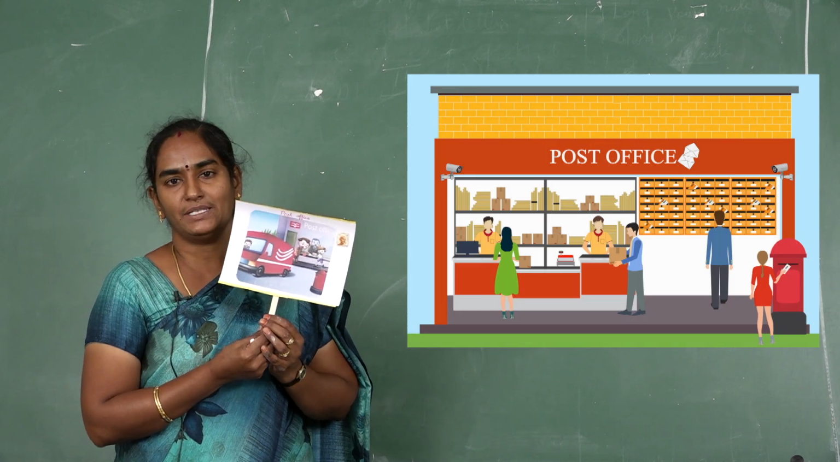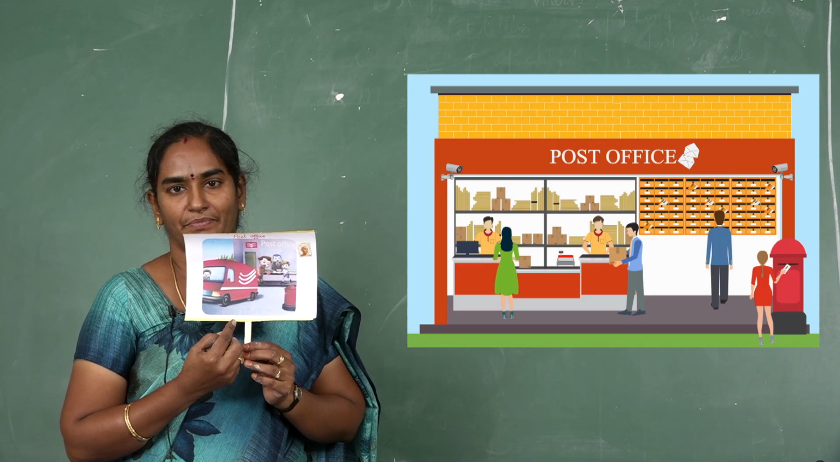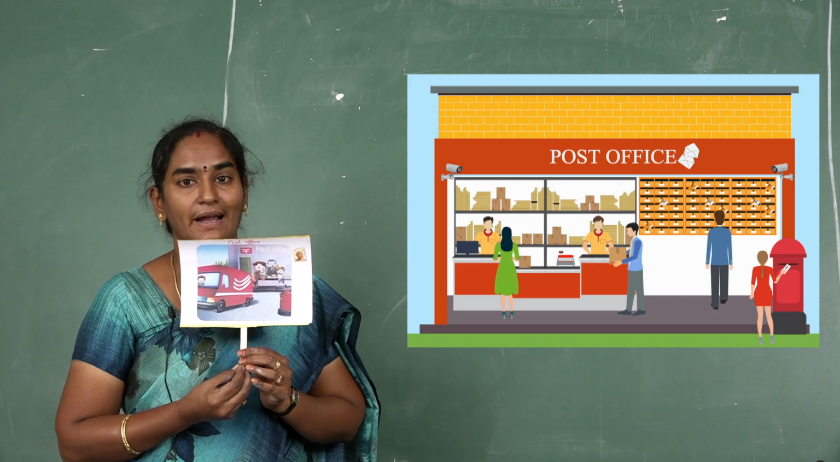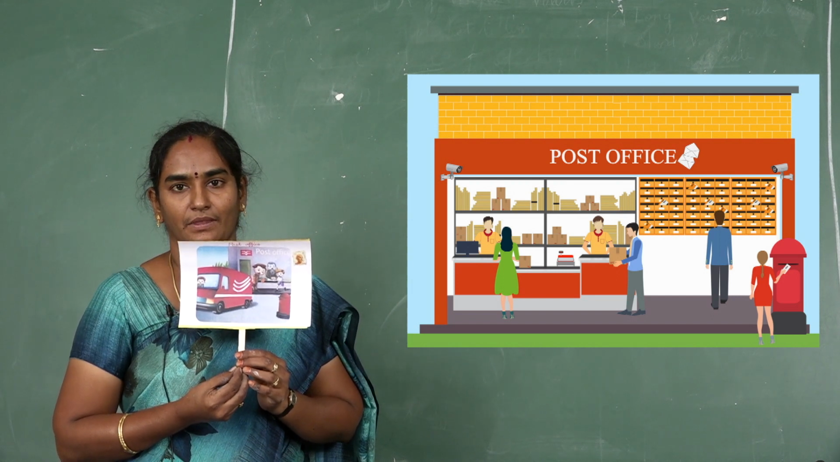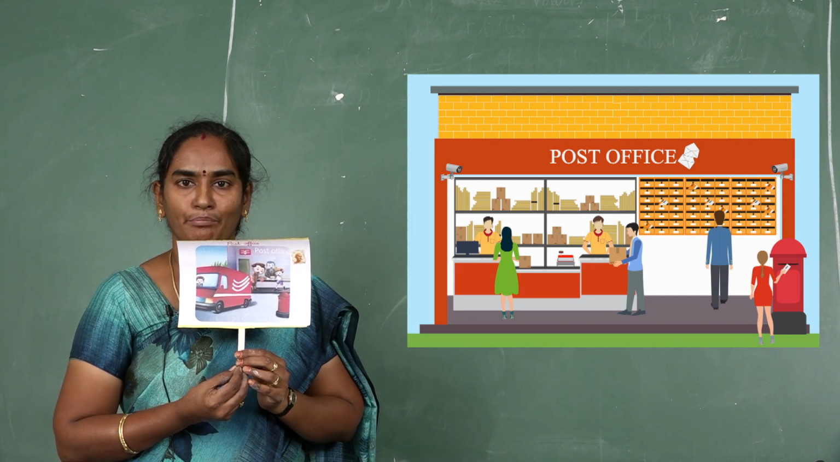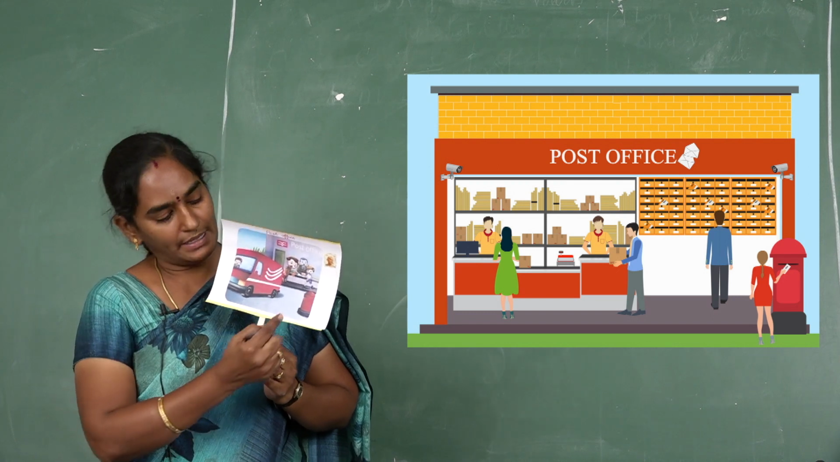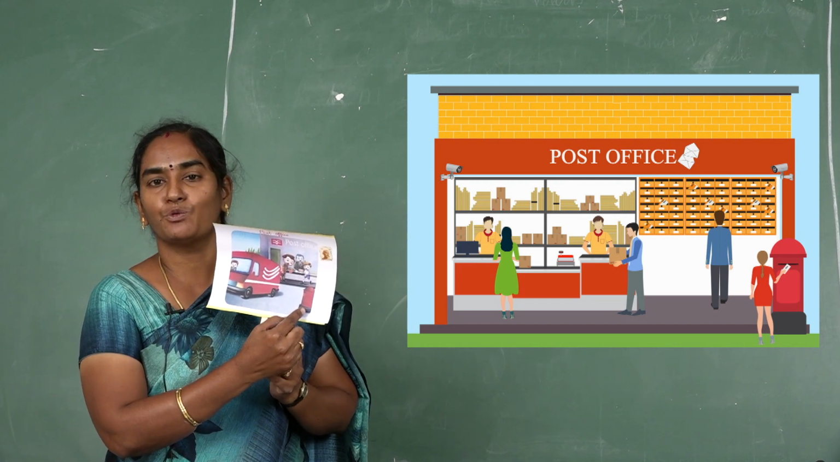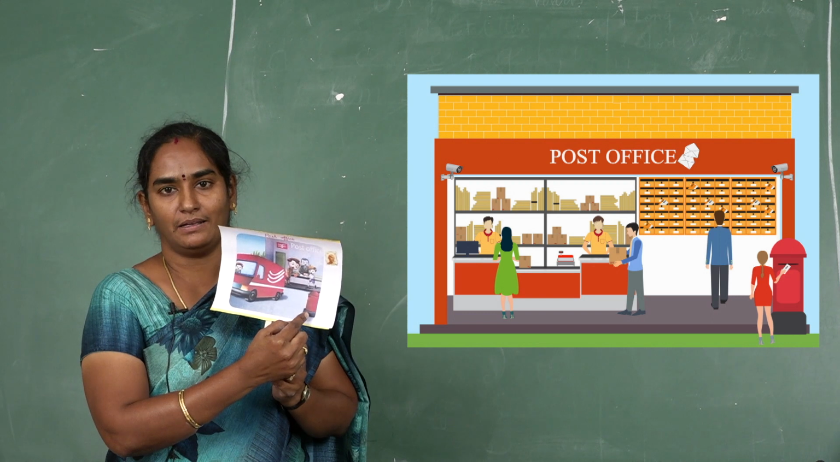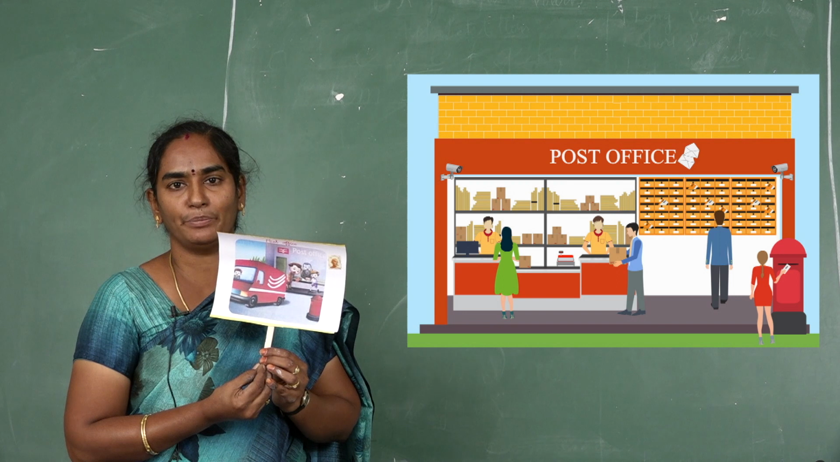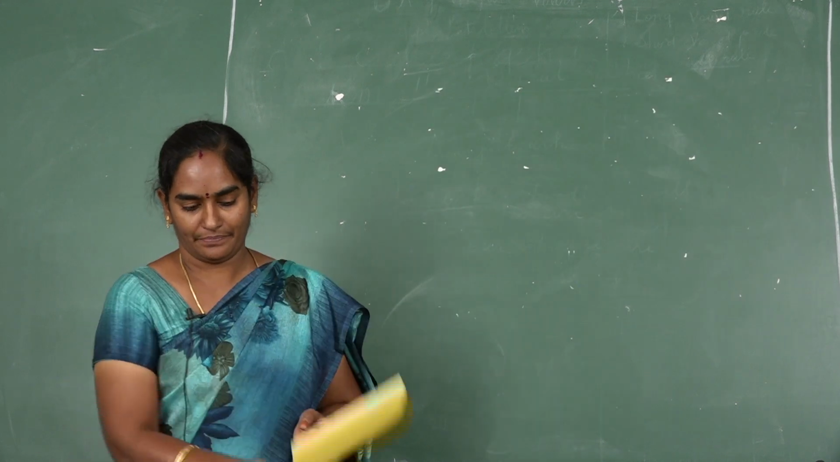Next neighborhood is post office. What can you do here? We can buy letters, postcards and stamps here. We can send money orders and telegrams. We post the letters in the post box. The post box color is red. Now some private deliverers are also there, that are Flipkart and Amazon.